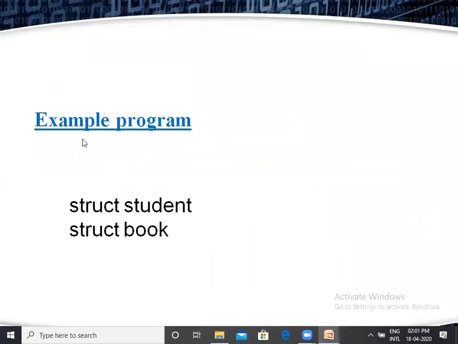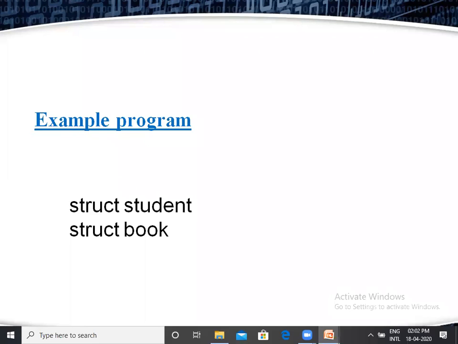Let us take a look into the program. In this program, I will explain two types of structures: student structure and book structure. What is the student structure? Student structure contains students' information. Student information is nothing but your roll number, name, and your percentage.